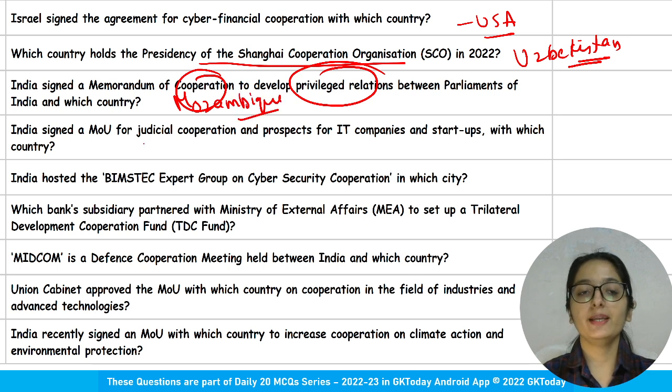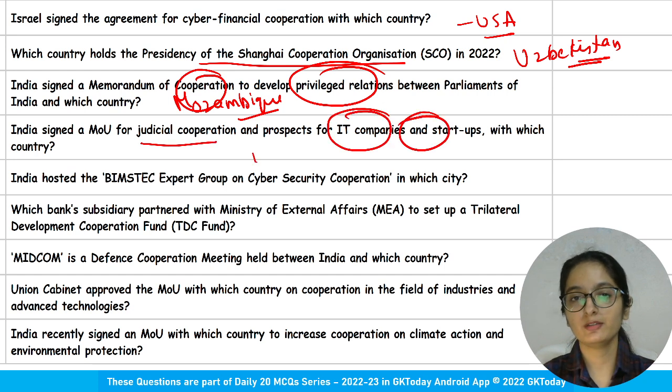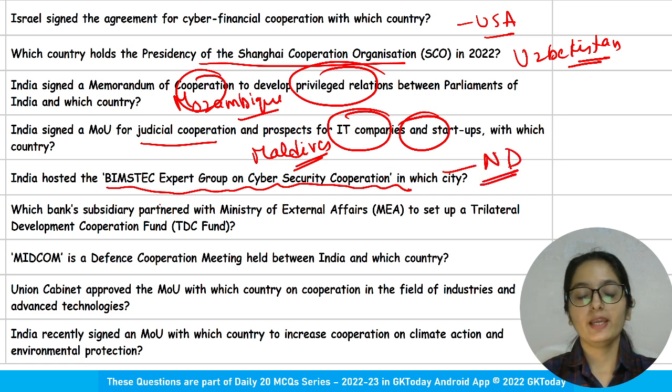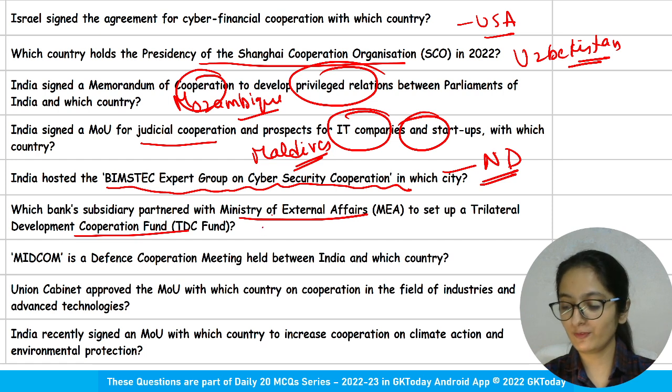Mozambique. India signed MOU for judicial cooperation and prospects for IT companies and startups with which country? Maldives. India hosted BIMSTEC expert group on cyber security cooperation in which city? New Delhi.